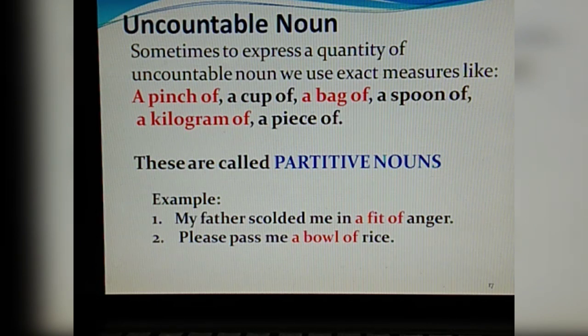My father scolded me in a fit of anger. Now anger is again an uncountable noun, so we use the word fit. Please pass me a bowl of rice. Rice is also uncountable, so we are using a bowl of. Such words are known as partitive nouns.